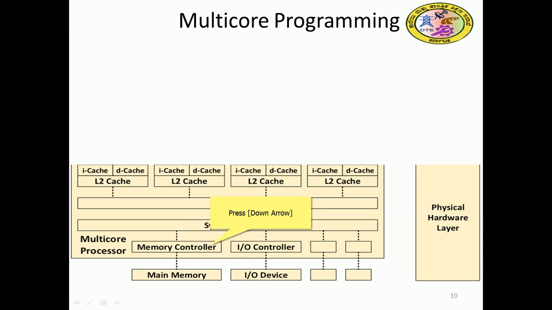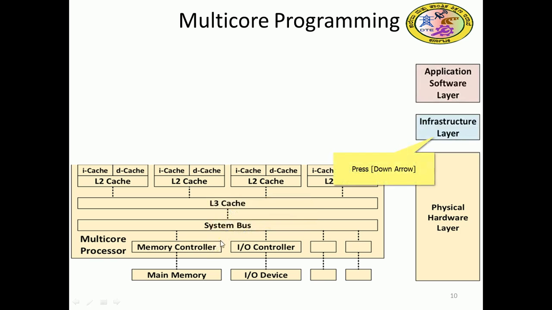So we can see multi-core programming. We have seen the desktop system, the multi-program server, and the multi-thread web server. A similar structure will be here. In the multi-core there is a cache, and several cores are there. In this physical hardware, the IO device, main memory, and IO control will be connected, and on top of it you can see the application software layer and the infrastructure layer.